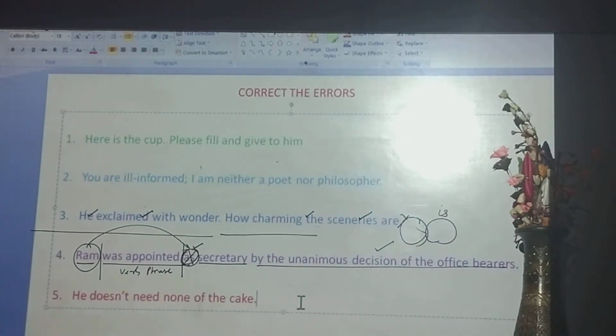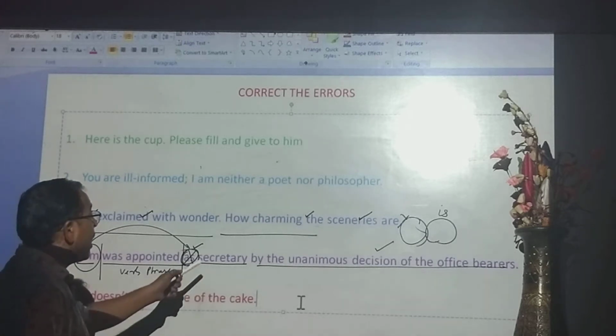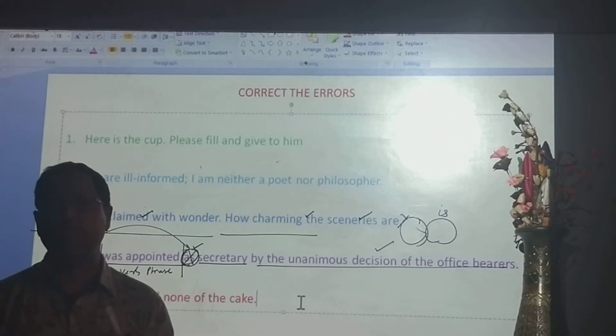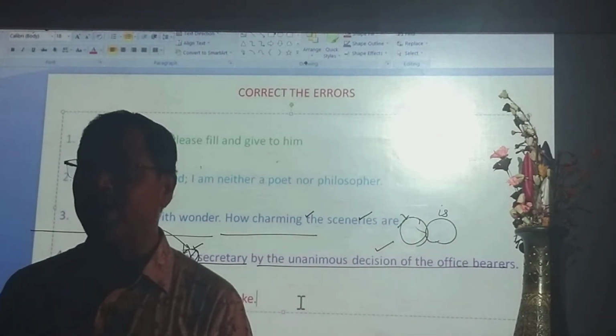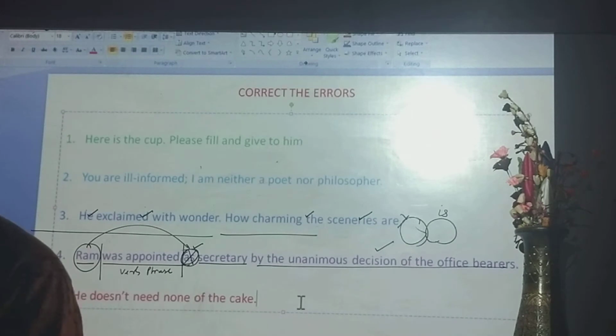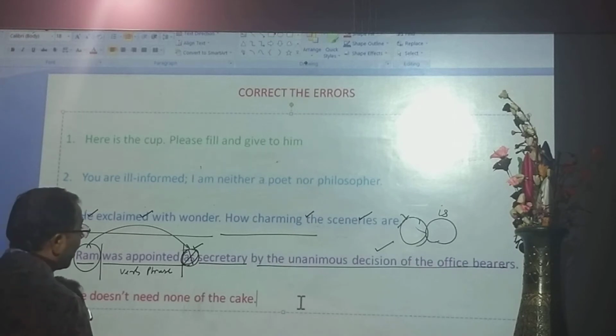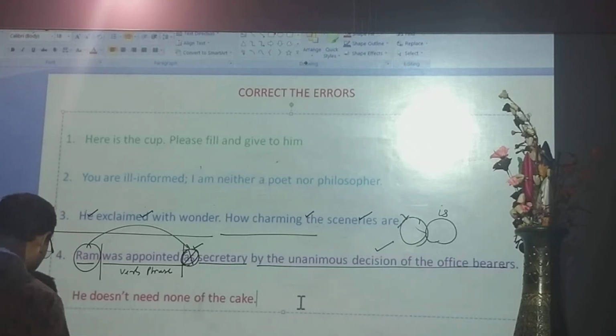These are the factitive verbs, and they take a complement besides an object, so they cannot take a conjunction like as. The correct sentence: Ram was appointed secretary by the unanimous decision of the office bearers.